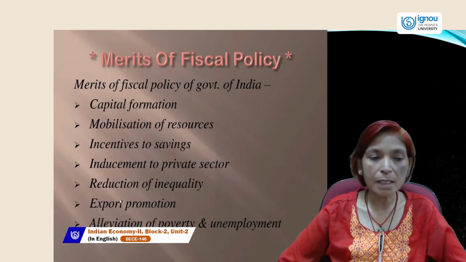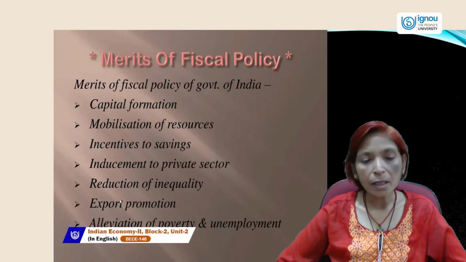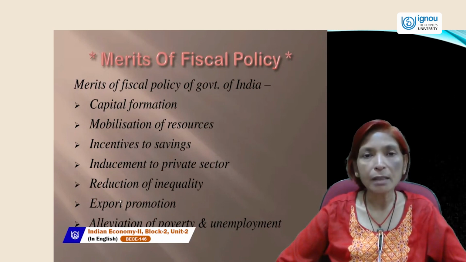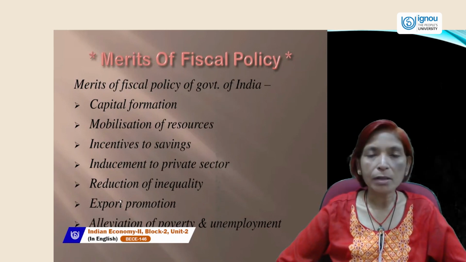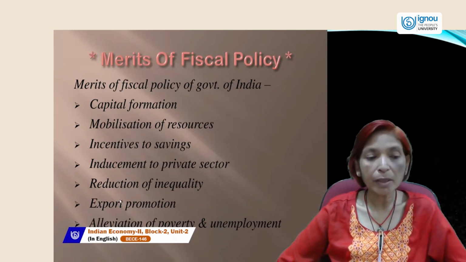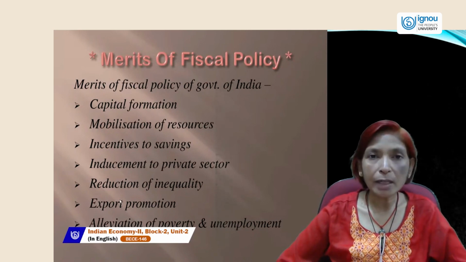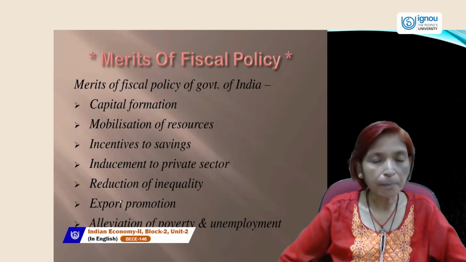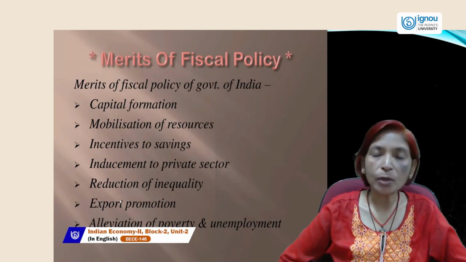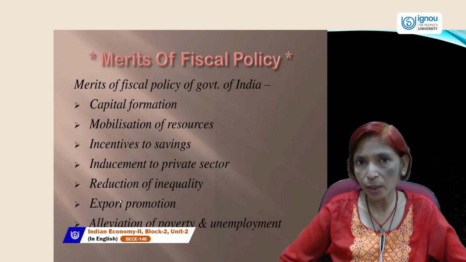government can promote exports so that our balance of payment remains favorable. If our exports are increasing and imports are reducing, then our balance of payment will be in favor, or it will be favorable. So government can promote exports by providing more and more facilities to exporters, and government has set up the Export Import Bank which provides financial facility to exporters.